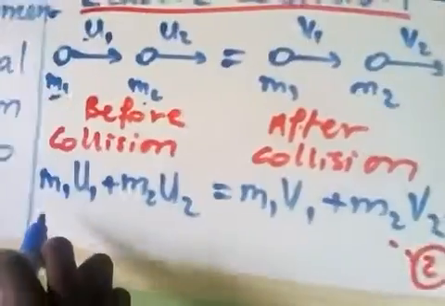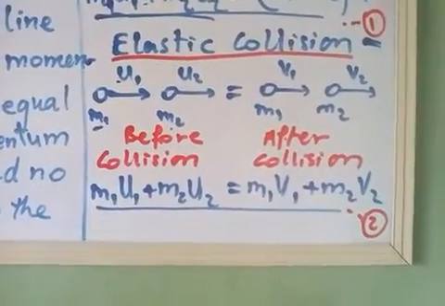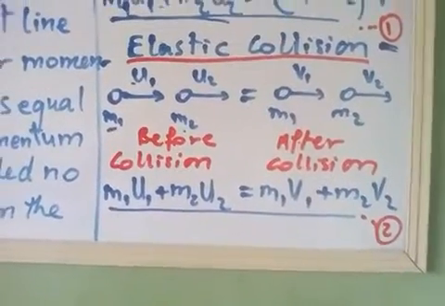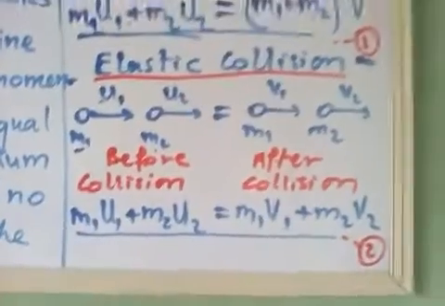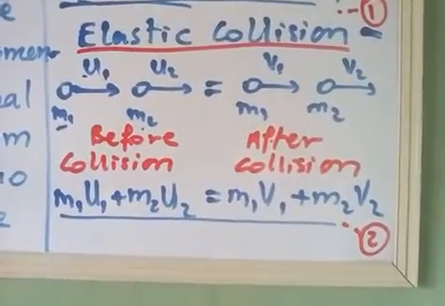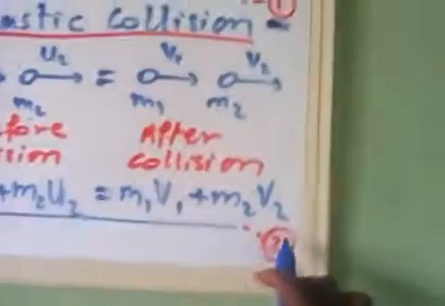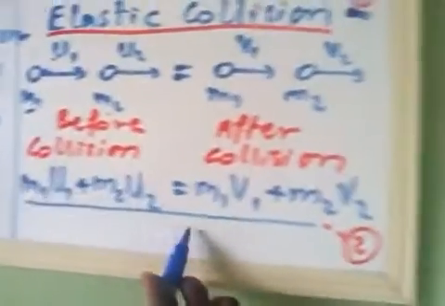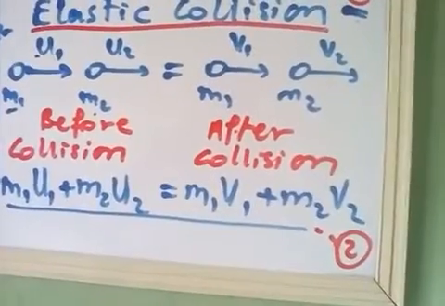So when you write this equation, you have applied the principle of conservation of linear momentum on these two objects of mass m1 and m2, considering an inelastic collision between the two objects. That is, this equation 2 represents the conservation of the linear momentum of two objects of mass m1 and m2